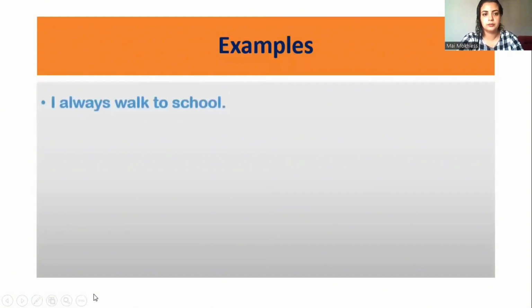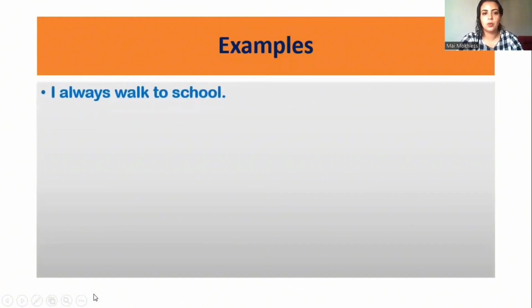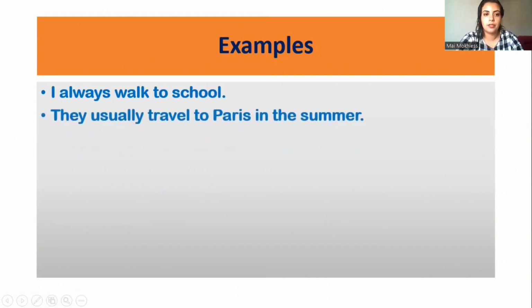For example, I always walk to school. So we use I plus the verb without adding anything. They usually travel to Paris in the summer. So they travel. I walk.